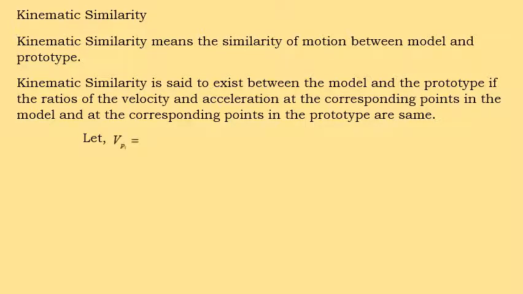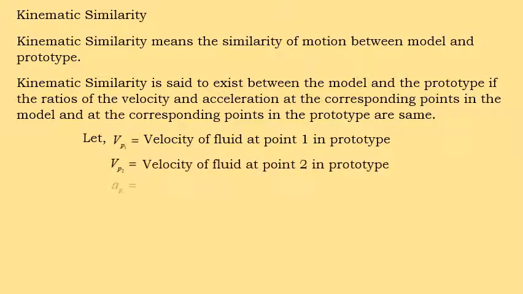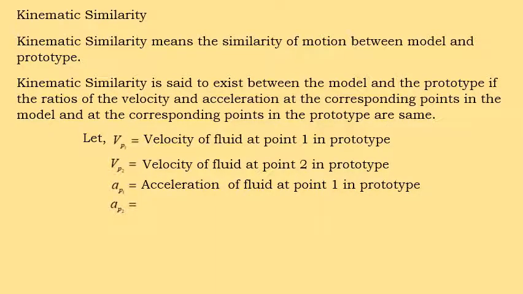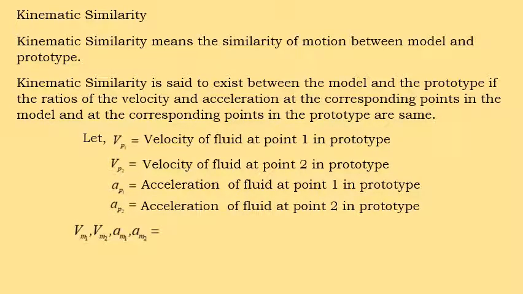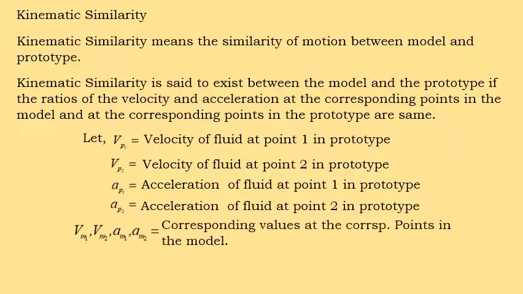So now Vp1 represents the velocity of the prototype at point 1, and Vp2 is the velocity of the fluid at point 2 in the prototype. Then Ap1 is the acceleration of the fluid at point 1 in the prototype, and Ap2 is the acceleration of the fluid at point 2 in the prototype. Correspondingly, Vm1, Vm2, Am1 and Am2 represent the velocity and acceleration of the model at points 1 and 2.